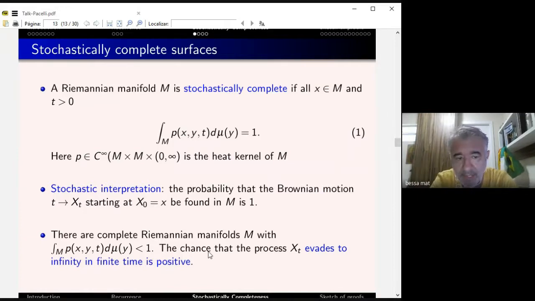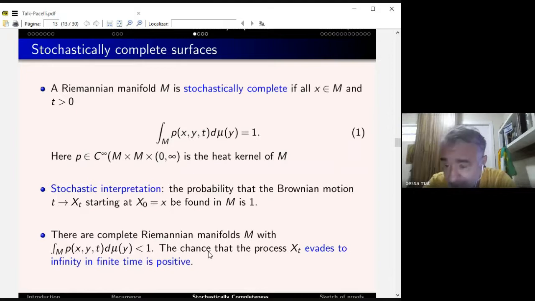There is a stochastic interpretation for this expression: if you start with a Brownian motion at x at time 0, then the probability to find the process X_t in M at any time t is 1. If you integrate instead over a subset U, then this is the probability that the Brownian motion starting at x is found in U at time t, the integral of p(x,y,t) over U.